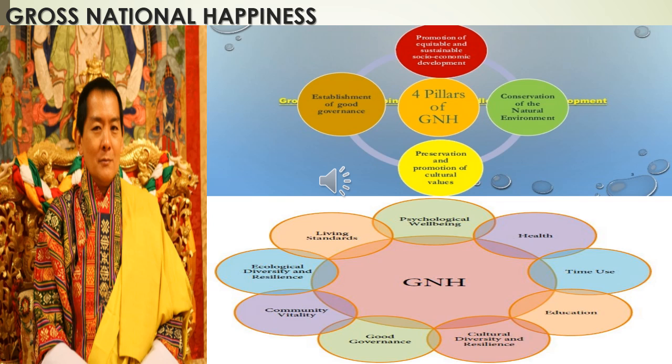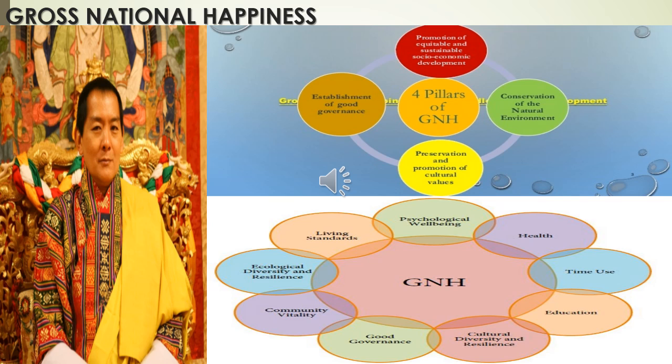Ecological diversity and resilience means ecology should be diverse and supported. Then living standard, which can be calculated by seeing the living standard of the people. These are the domains of GNH.